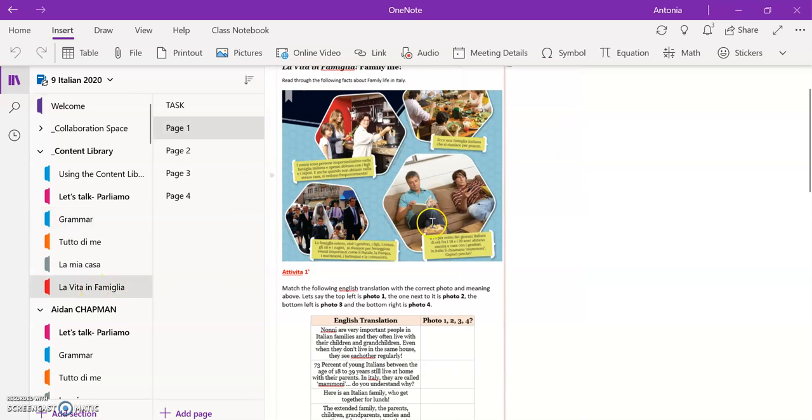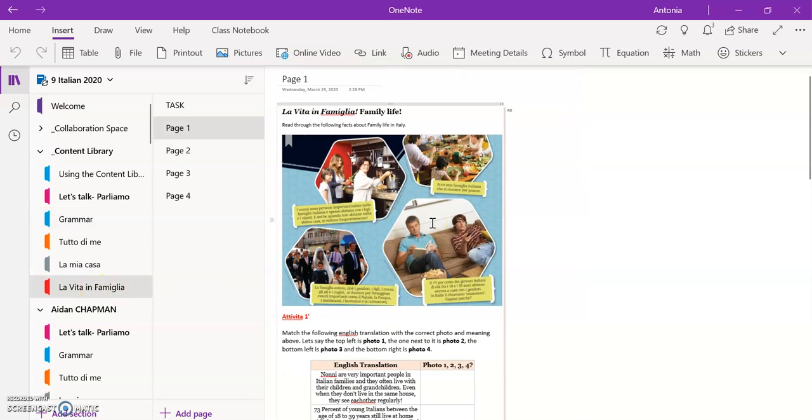All right. Now, the work for this week is listed on Sector. It says that the work that you need to do is page 2 and 3 of La Vita in Famiglia, which is due this Friday. It also says you need to work on the grammar irregular verbs group 2. And then it also says please be working on family vocabulary and irregular verbs group 2 sets on Education Perfect. So you can do these whenever you wish, sort of in between the tasks that you're doing on the OneNote, but just make sure that you're keeping up with Education Perfect sets as well as doing this work.